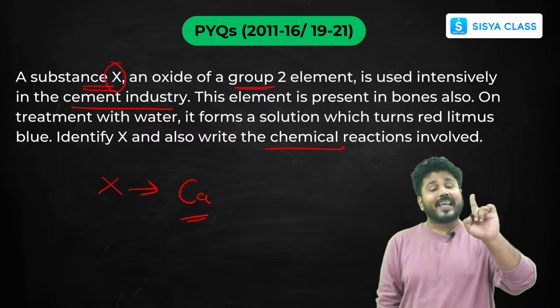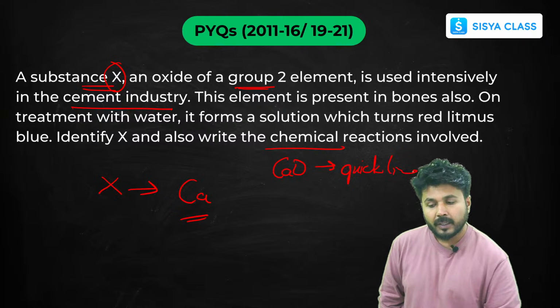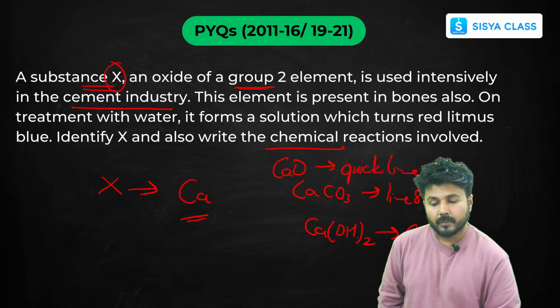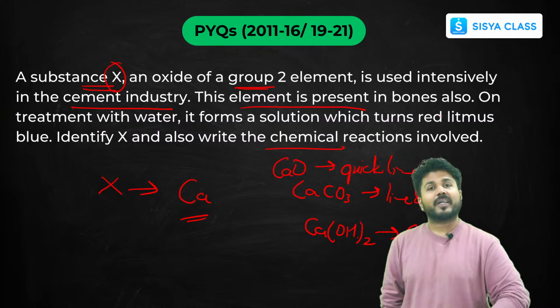Because it forms calcium oxide, CaO, that is quicklime. It also forms calcium carbonate, that is limestone. And it also forms calcium hydroxide, that is slaked lime, when dissolving in water. Now calcium is present in bones to increase their strength.